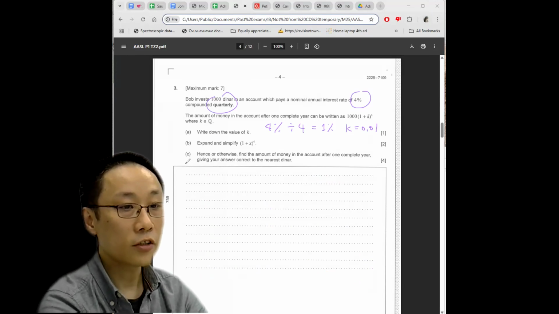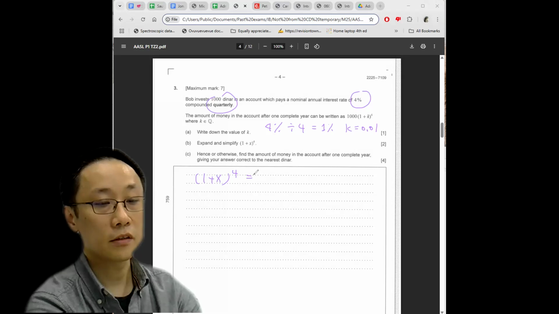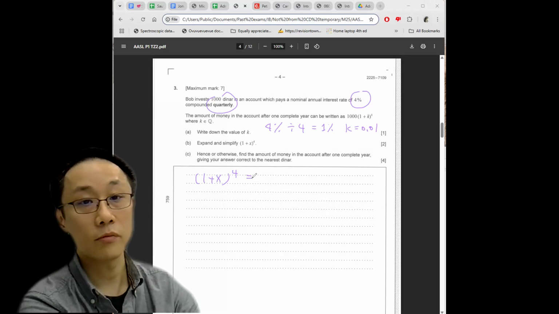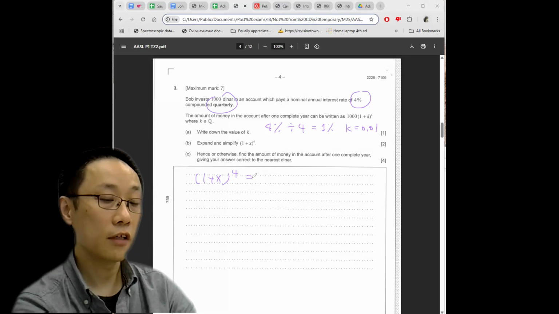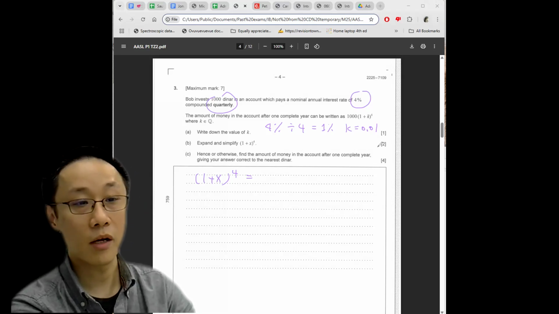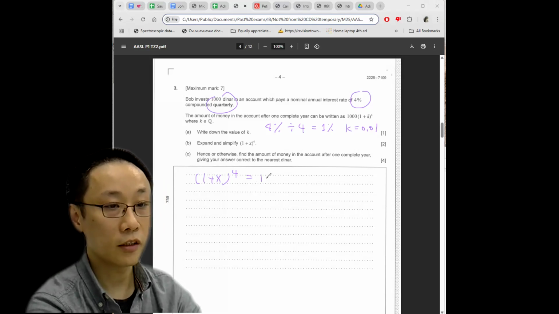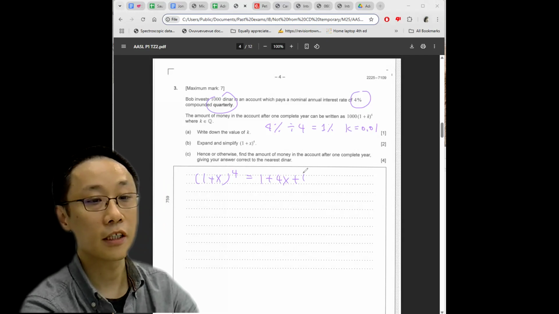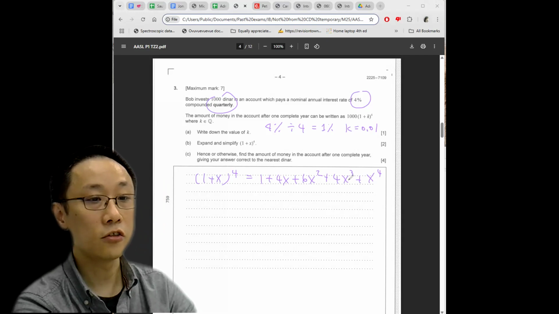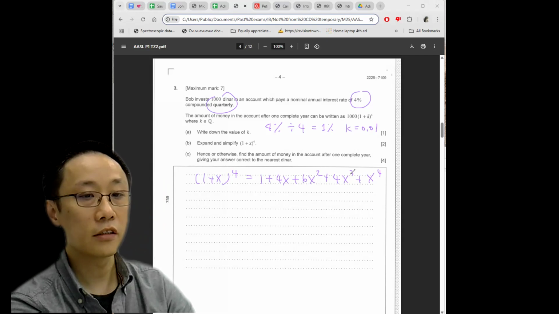So easy. Question B, expand (1 plus x) to the power 4. This is in the formula book, but as a good Asian student, I of course remember my binomial Pascal triangle up to the 4th, actually up to the 10th row maybe, but the 4th row is so easy. I think you guys need to know it. When I was a kid, if you didn't remember the Pascal triangle, you didn't have dinner. The 4th row is just 1, 4, 6, 4, 1. So 1 plus 4x plus 6x squared plus 4x cubed plus x to the 4. Easy, 2 marks.